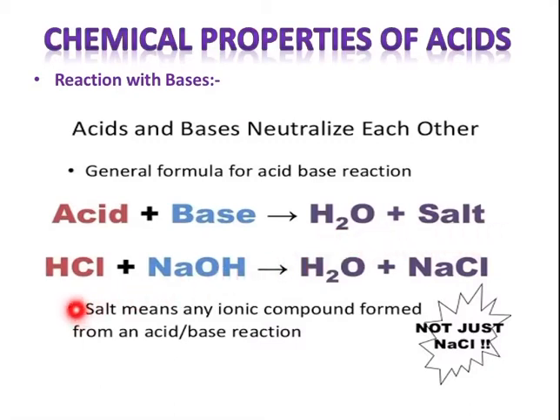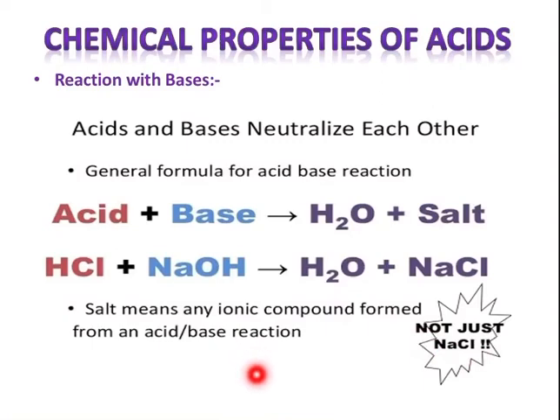If we take an example over here, that is NaOH, which is sodium hydroxide, and hydrochloric acid, when they both react along with the water, one salt is formed, that is known as sodium chloride. But a salt means any ionic compound formed from an acid and base reaction, not just NaCl, that is not just common salt.